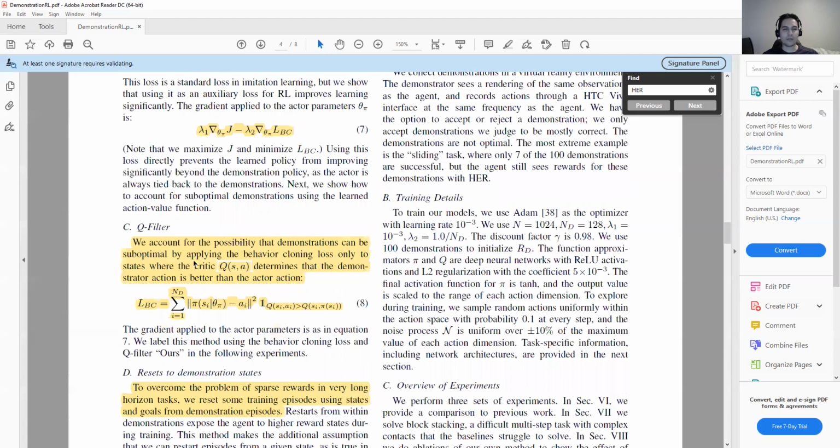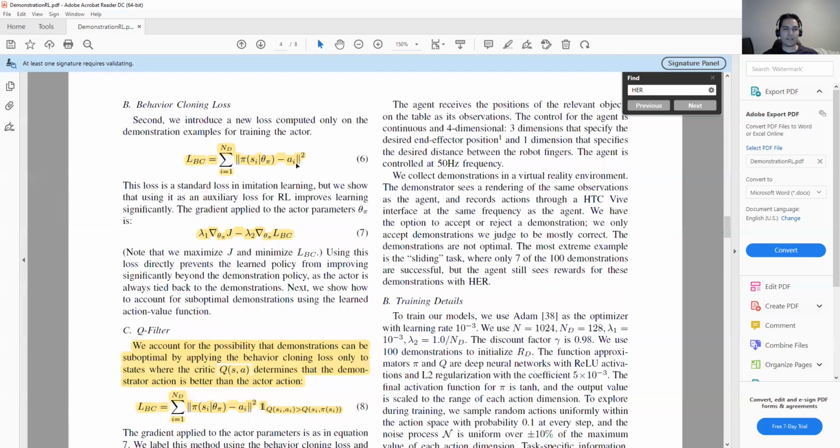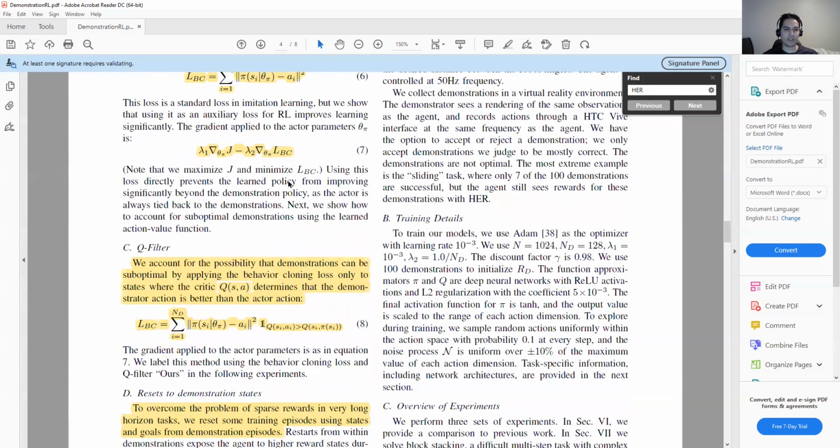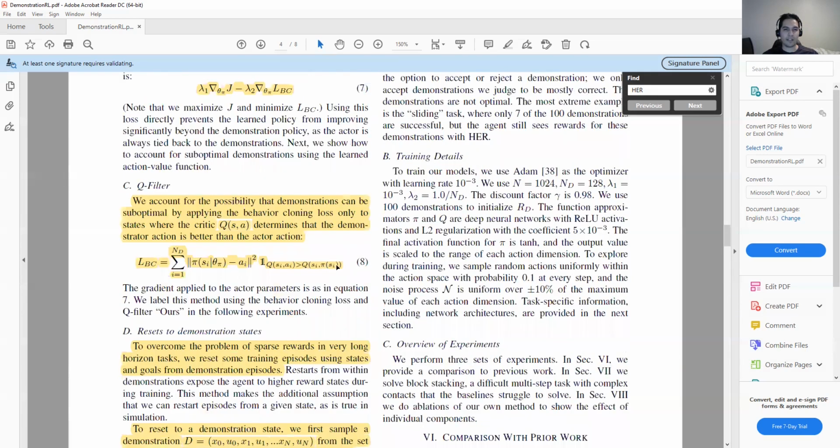And another important factor here is they are not always getting information from demonstration, but sometimes the action we predicted by the model is better than the action that we have in demonstration. So this gives the model the opportunity to even get better than the demonstration.